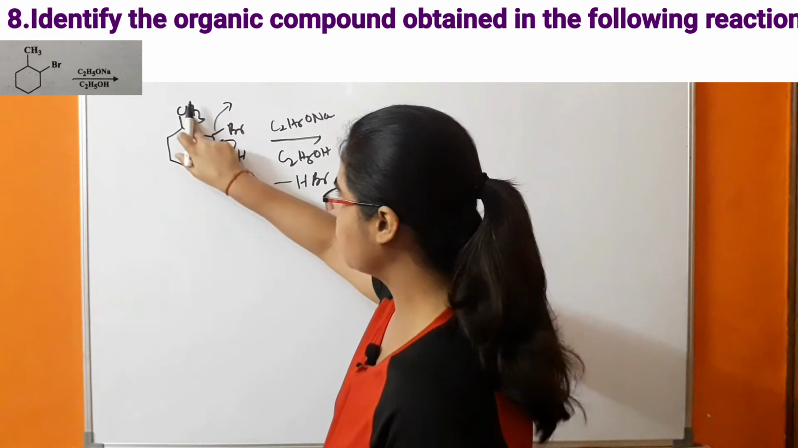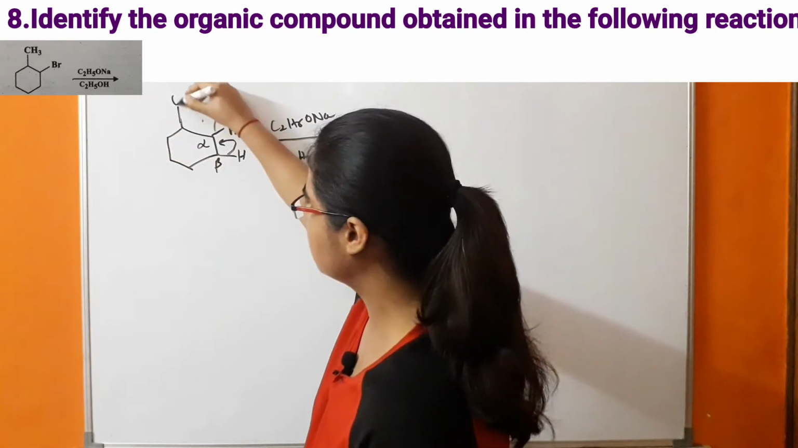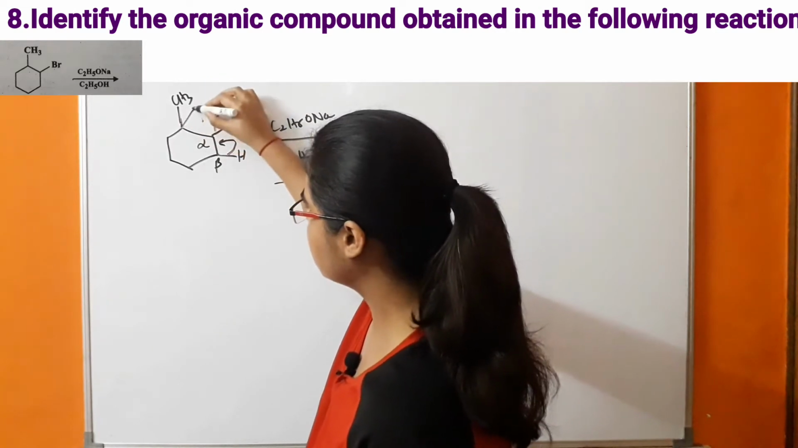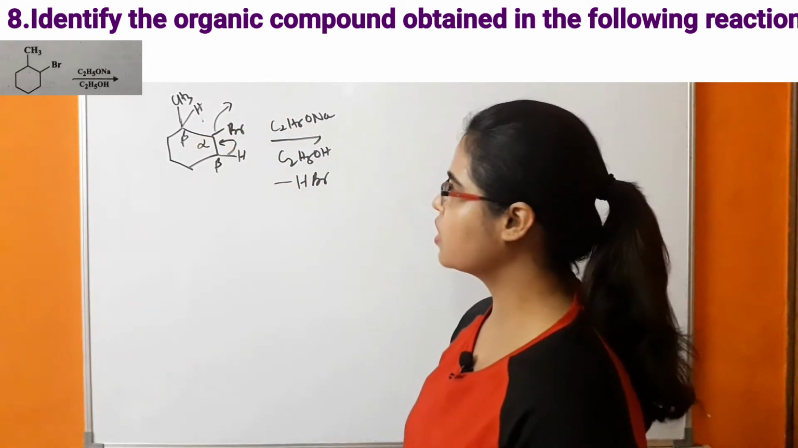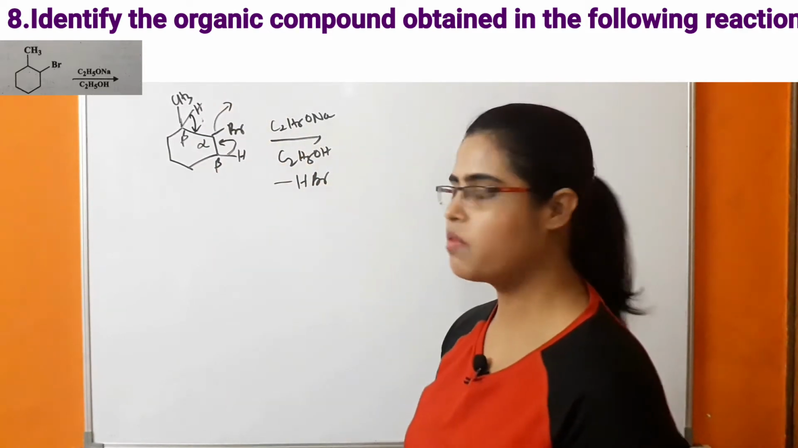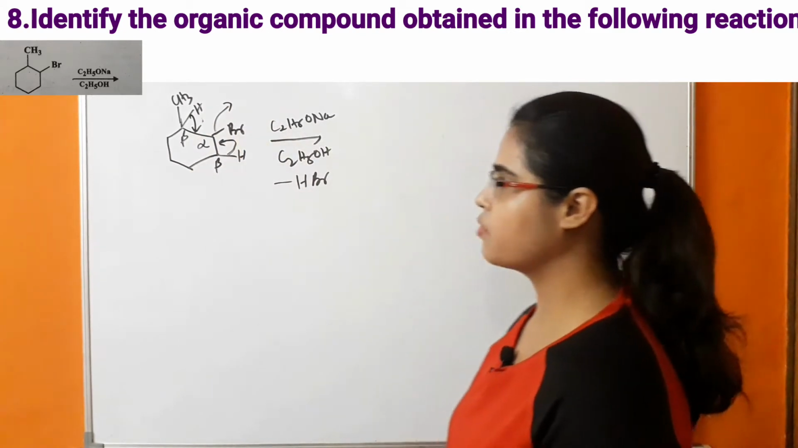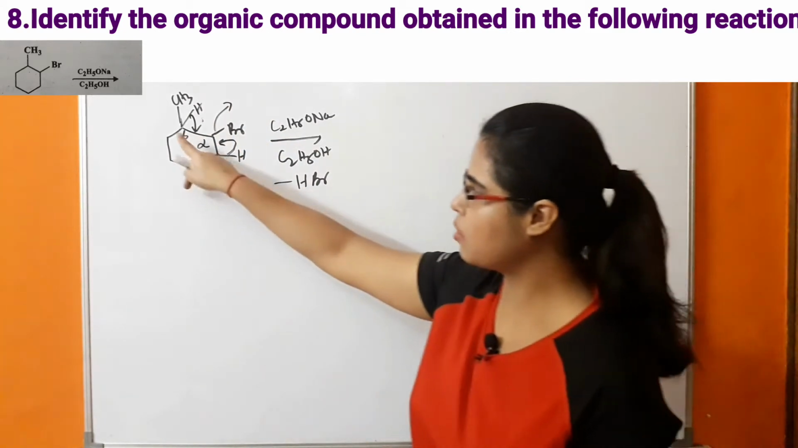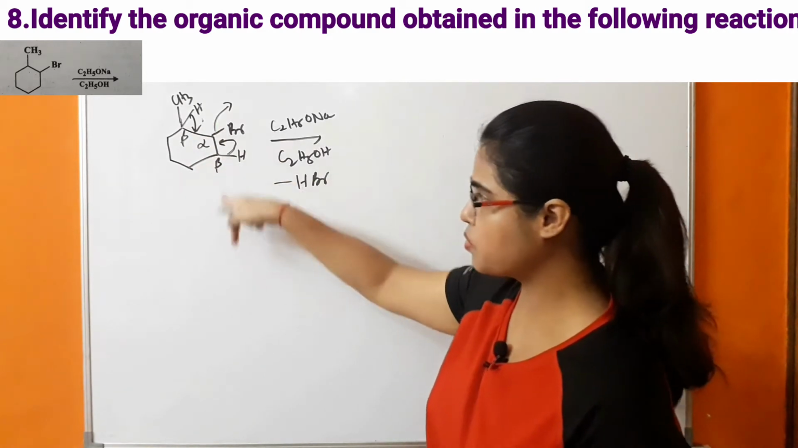If we represent the clear structure, CH3, H, this is the beta carbon. So what is happening? If this hydrogen donates its shared pair of electrons to this position, there will be removal of Br minus. So either the double bond will form in this position or the double bond will form in this position.